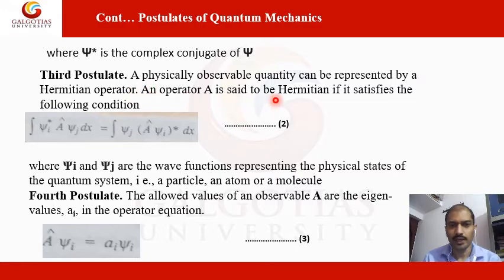An operator A is said to be Hermitian if it satisfies the following condition: the integral of psi i star, the complex conjugate, times operator A psi j dx equals the integral of psi j times operator A psi i star dx, where psi i and psi j are the wave functions representing the physical state of the quantum system, that is, a particle, an atom, or a molecule.